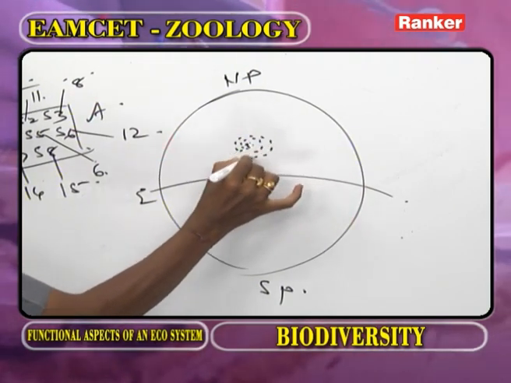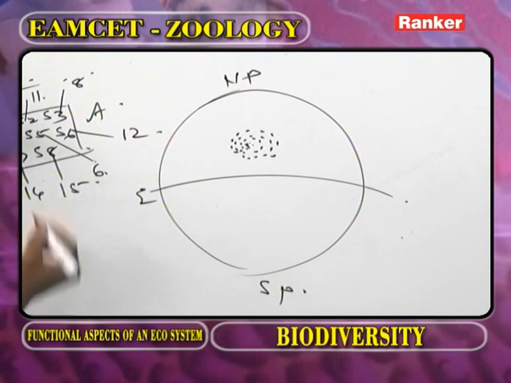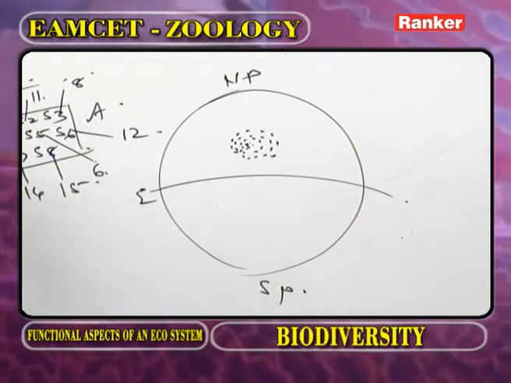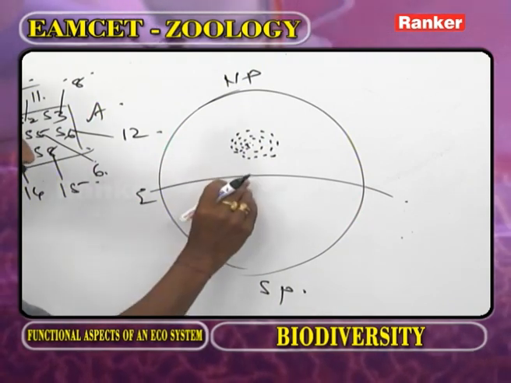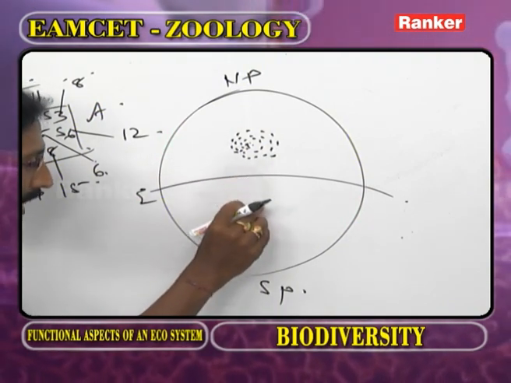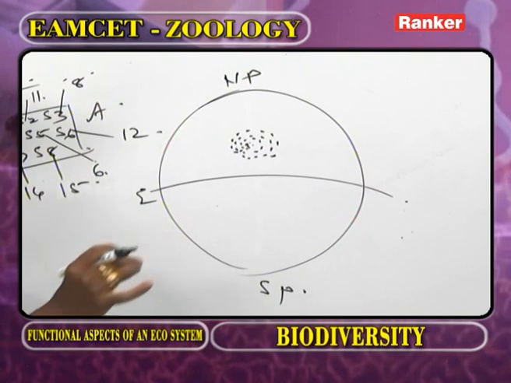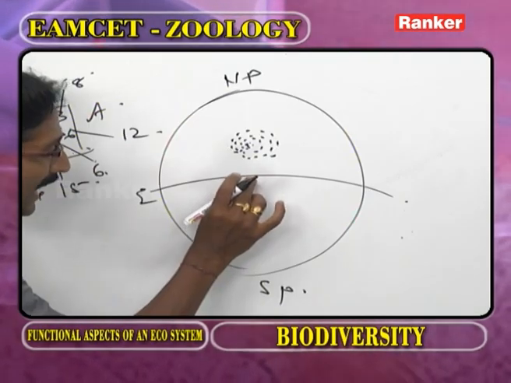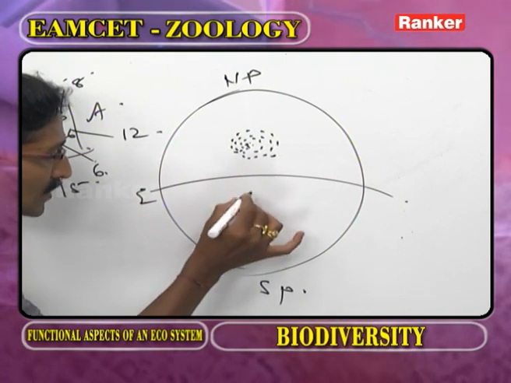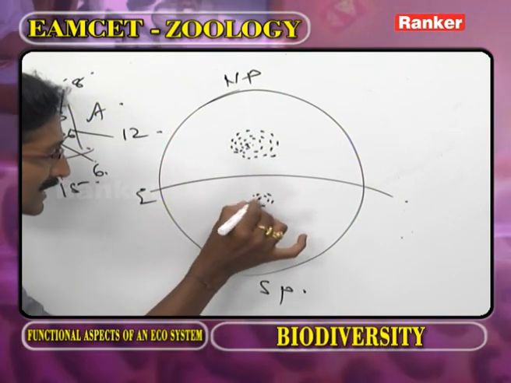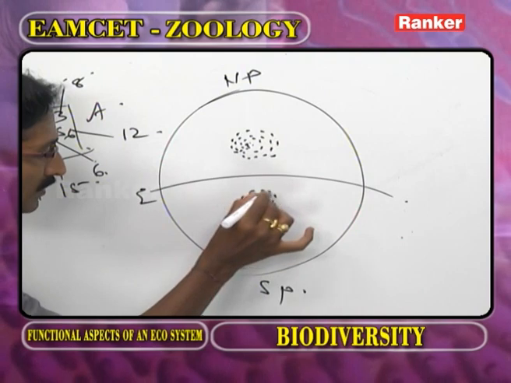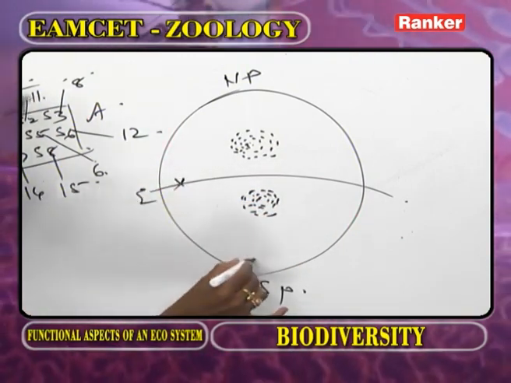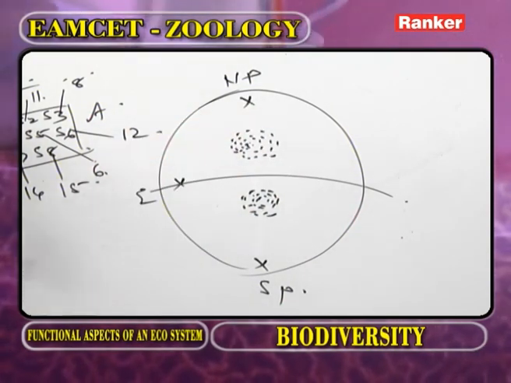Here in this area species richness is more, but at the equator the species richness is very less. Now from the equator to the South Pole slowly the species richness decreases. Again as we move from the equator to the South Pole, here the species richness is more. At the equator less, South Pole less, North Pole less.